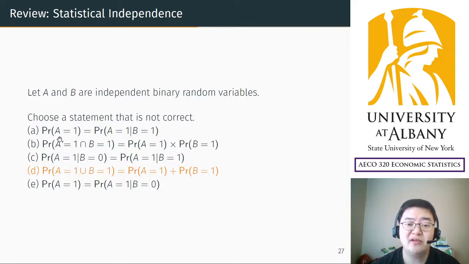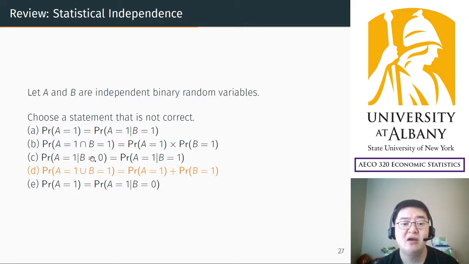So it's independence. And second, this is a special multiplication rule. The probability that A succeeds and B succeeds at the same time equals the multiplication of their respective probabilities. This holds when A and B are statistically independent. And third is the same.